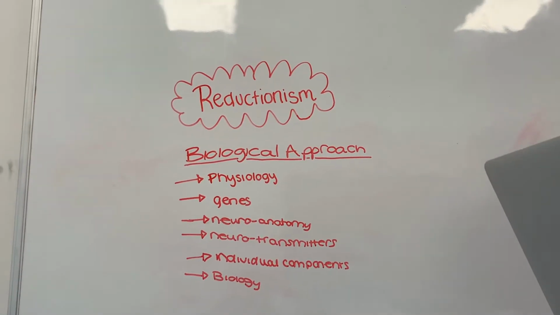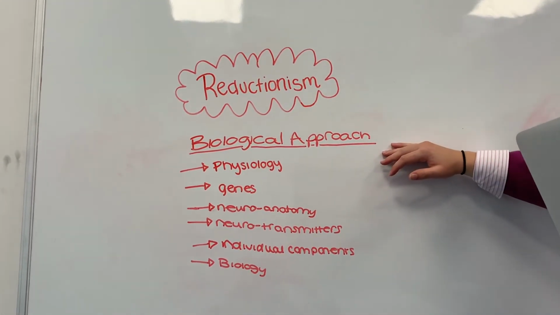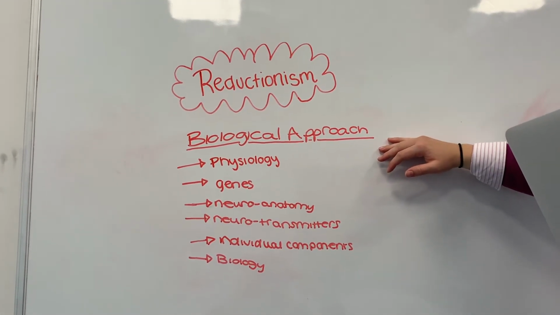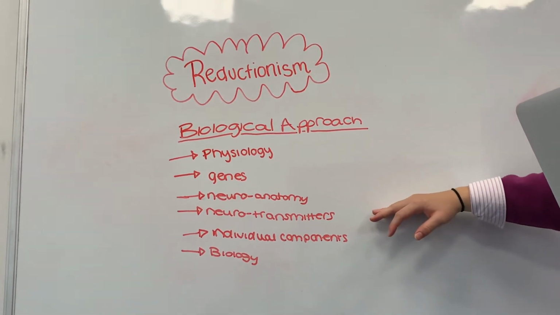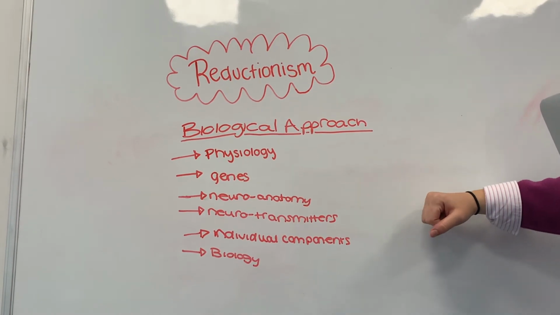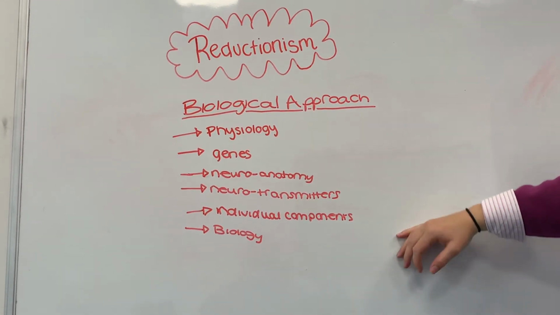An example of when reductionism is used in psychology is within the biological approach. This approach states that a person is a result of their physiology, e.g. genes, neuroanatomy and neurotransmitters. This is reductionist as it is breaking a person down into each individual component of their biology.